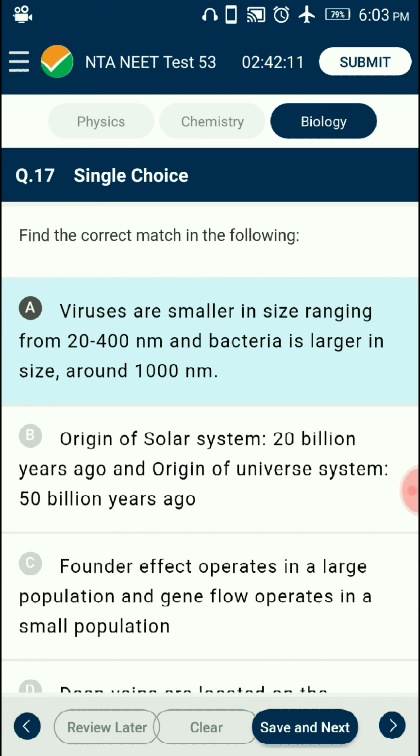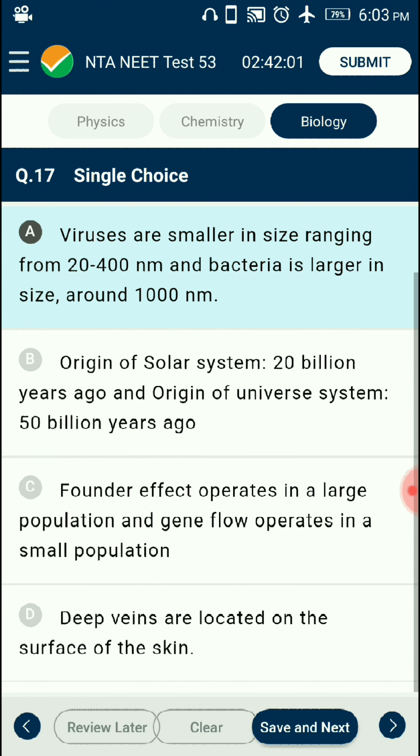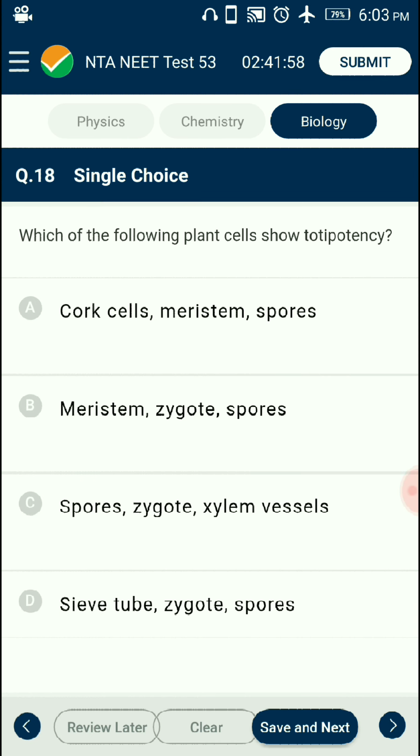Viruses are smaller in size, ranging from 20 to 400 nanometers, and bacteria are larger in size, around 1000 nanometers. So that is the correct match in the following. Question number 18. Which of the following plant cells shows totipotency?